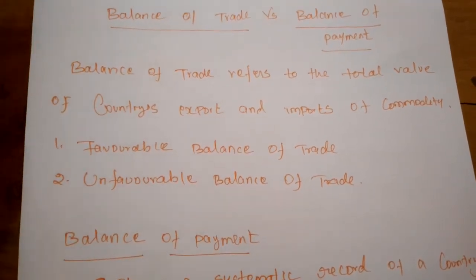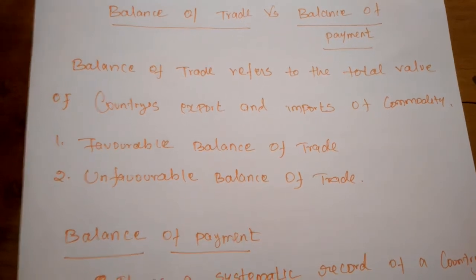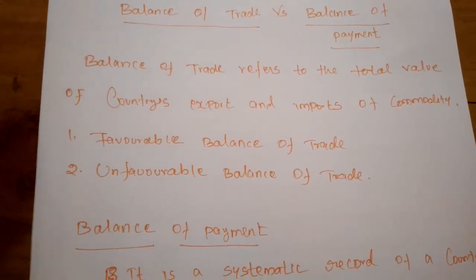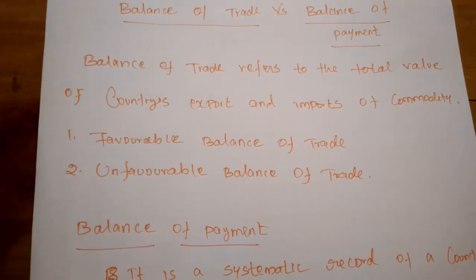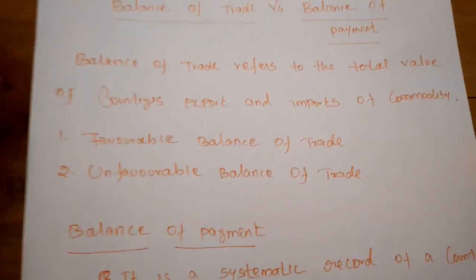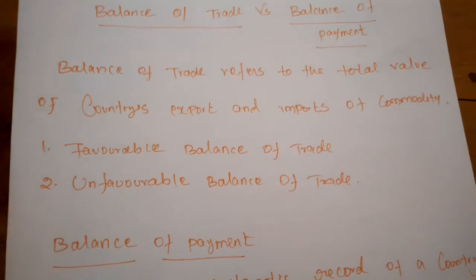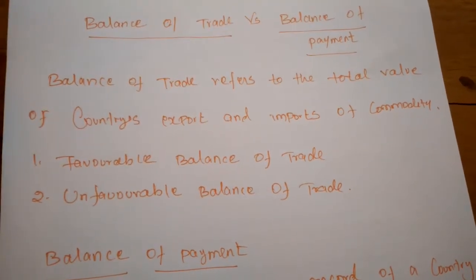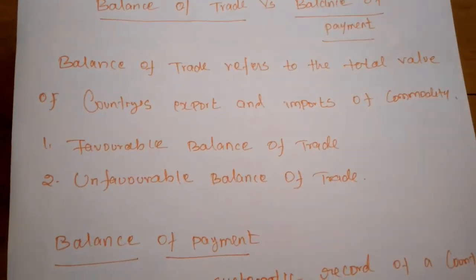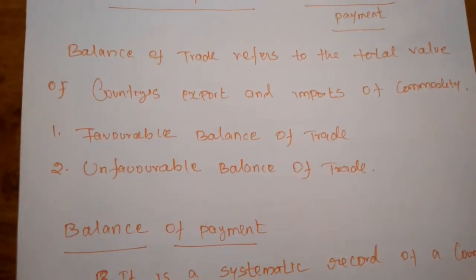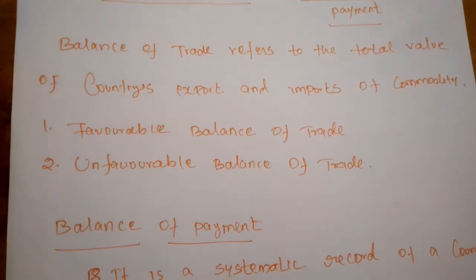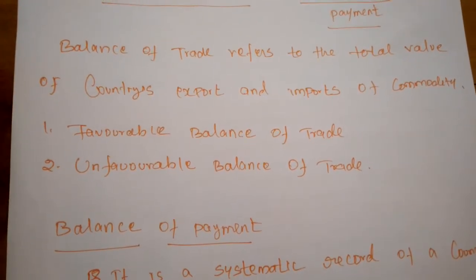If they are exporting 1 ton of commodities, they must focus on importing 1 ton only or below 1 ton, or on the basis of the amount of money value. So only exports and imports of commodities are included in the statement of balance of trade of a country.